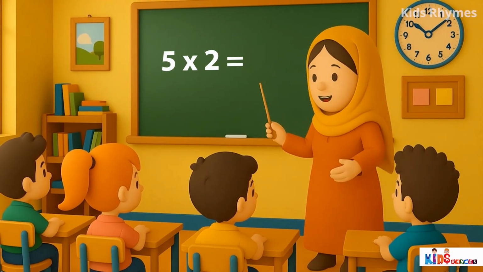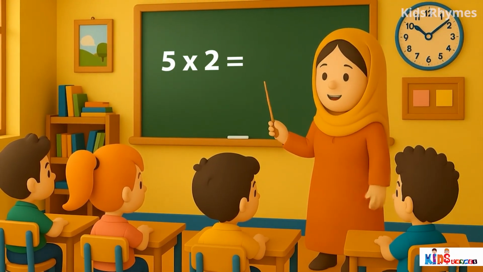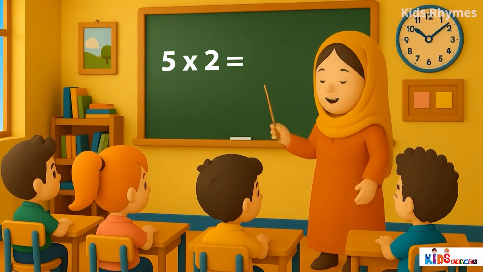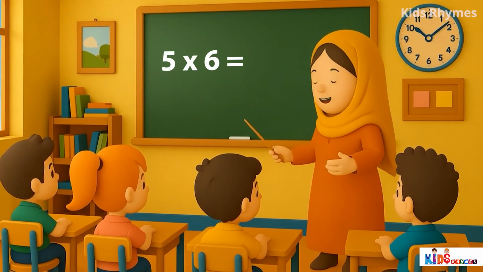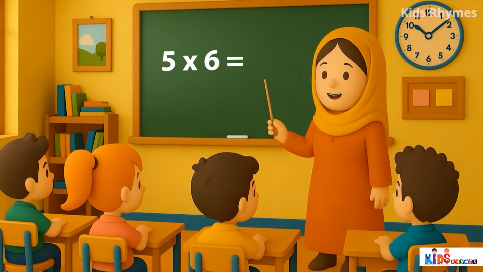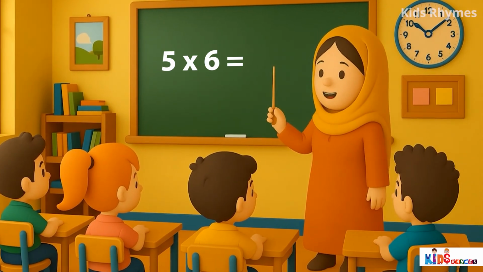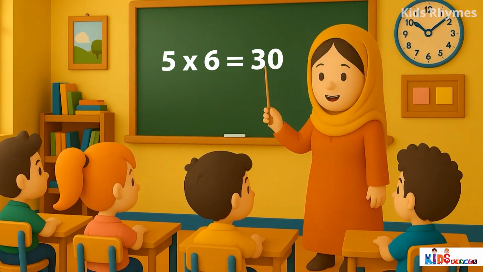5 into 2 is equal to. Okay, the answer is 10. Moving to the next. 5 into 6 is equal to. Okay, the answer is 30.